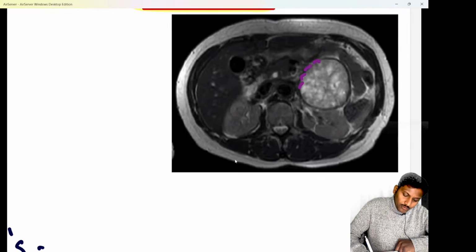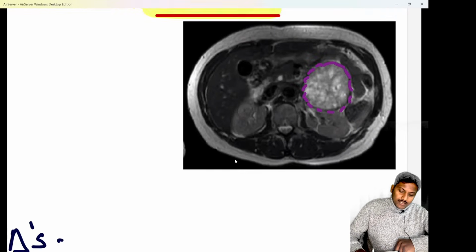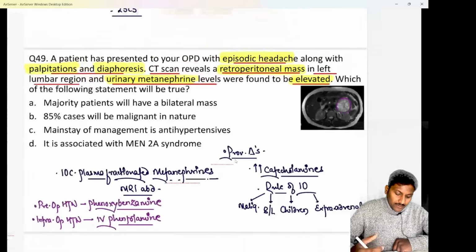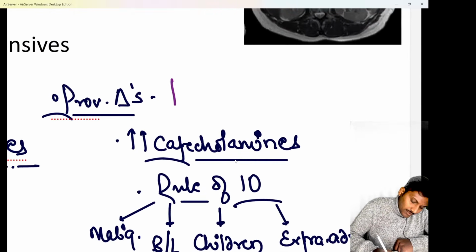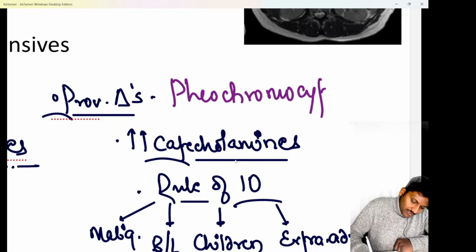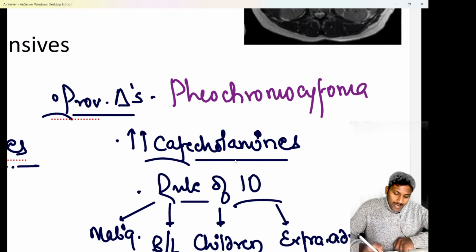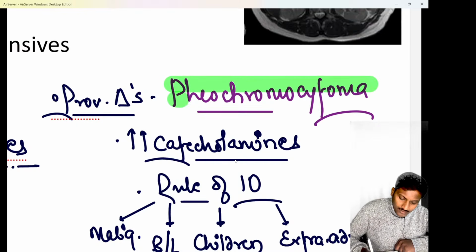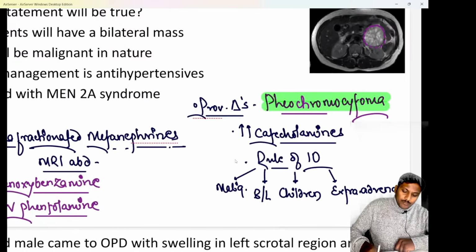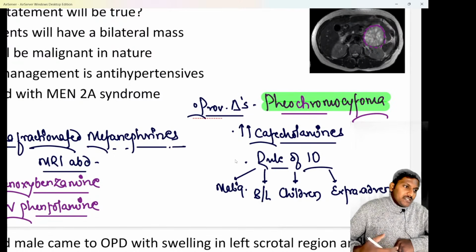You can see this is a retroperitoneal mass seen above the kidney. So it is basically a tumor arising from the adrenal gland. A tumor arising from the adrenal medulla causing headache, palpitations and diaphoresis along with elevated urinary metanephrine levels is a classical case of pheochromocytoma. Pheochromocytoma majorly arises from the adrenal medulla and secretes a lot of catecholamines like epinephrine, norepinephrine and dopamine. These catecholamines are the reason why the patient has symptoms like palpitations, diaphoresis or hypertension.